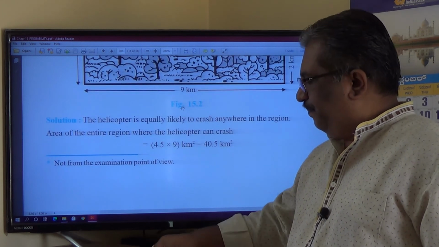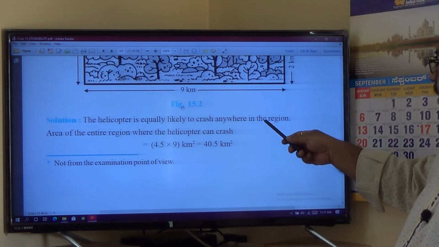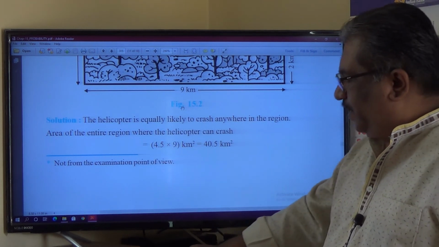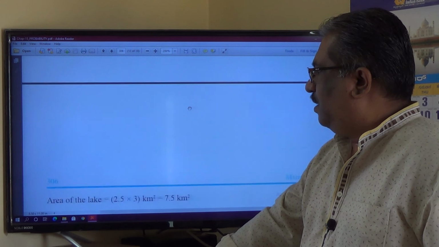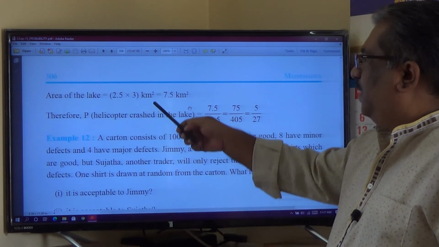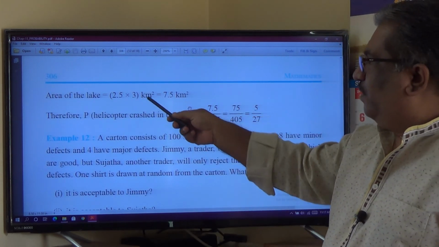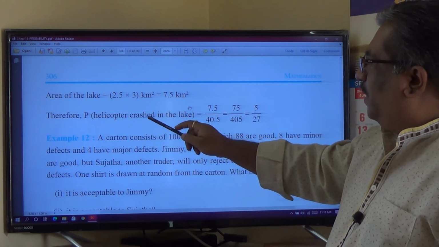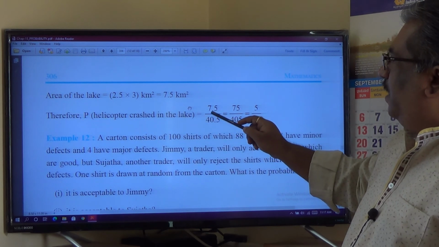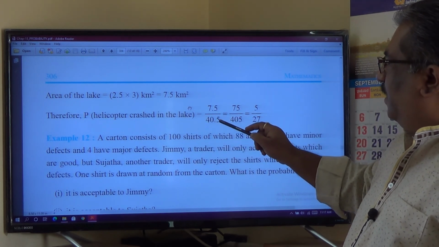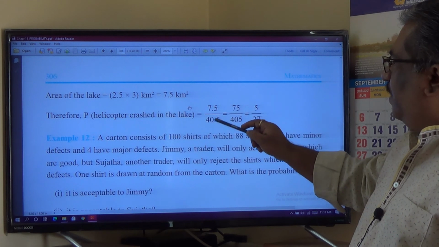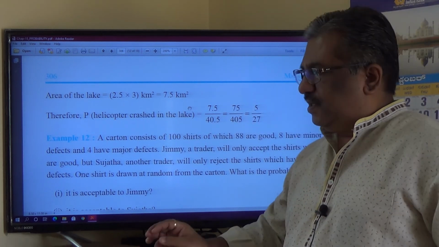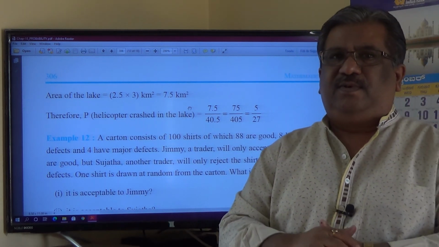You can see here the helicopter is equally likely to crash anywhere in the region. The area of the entire region is 40.5 square kilometers, and the area of the lake is 2.5 into 3, which is 7.5 square kilometers. Therefore, the probability that the helicopter crashed in the lake is equal to the area of the lake divided by the area of the entire region, 7.5 by 40.5, and you will get 5 by 27. I hope you understand how to calculate the probabilities, dear students.